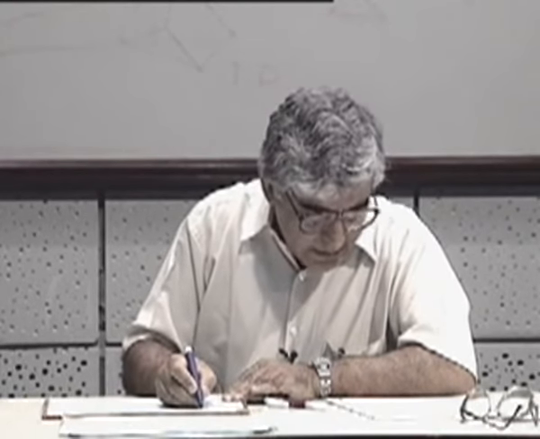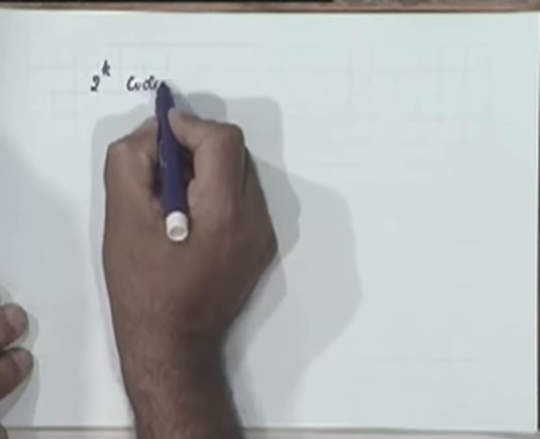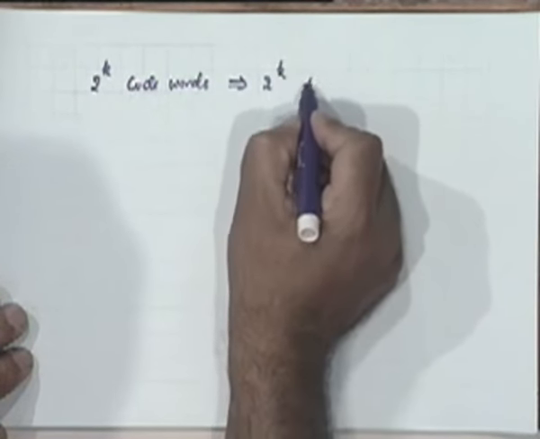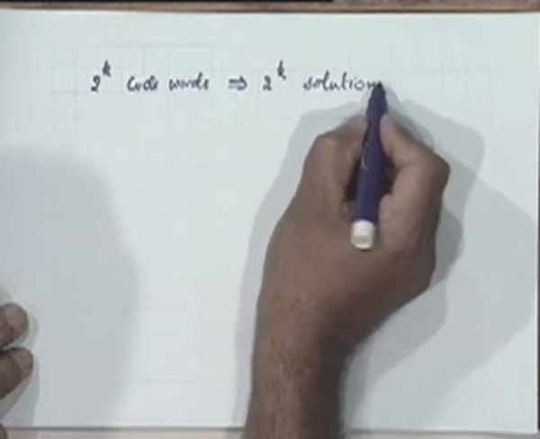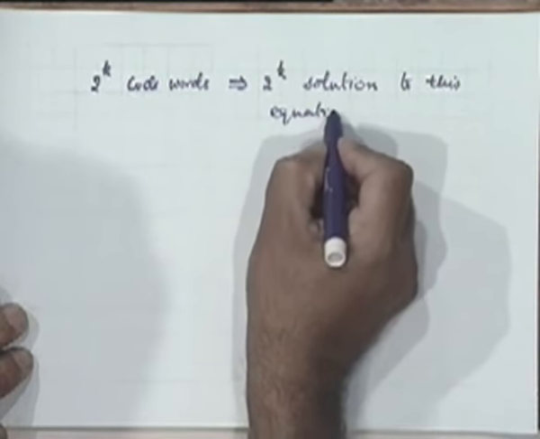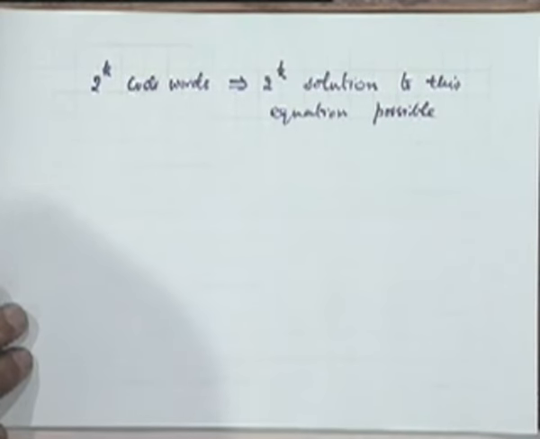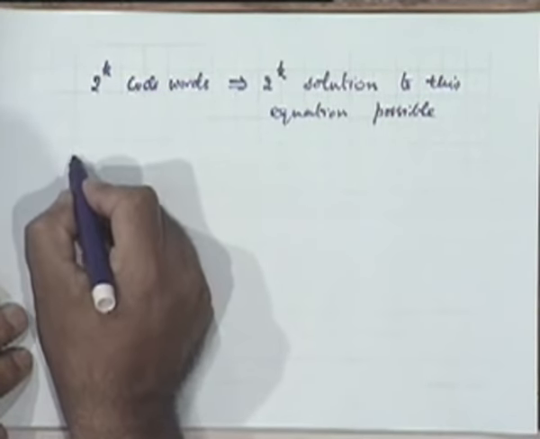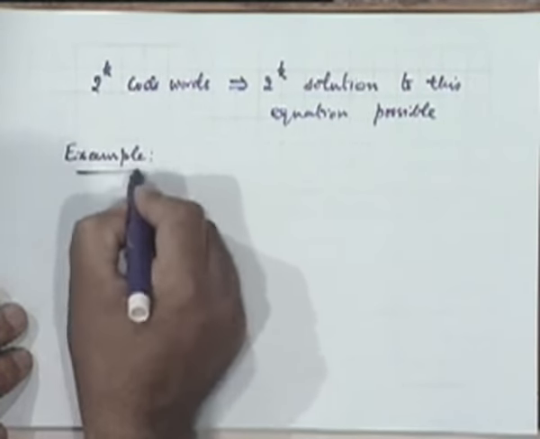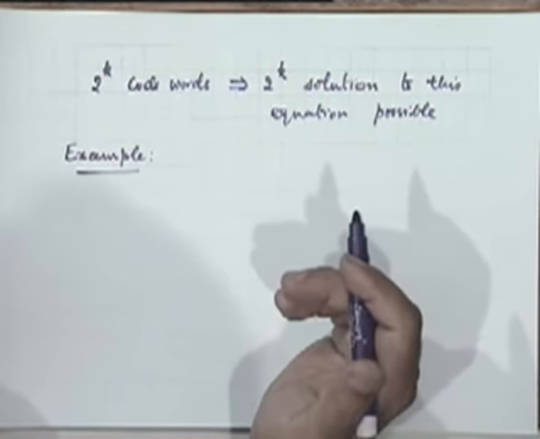The point is that there are 2 to the power k code words. There can be 2 to the power k solutions to this equation. Let me illustrate by an example. I think you have understood this point, that there are 2 to the power k different possible solutions, right?